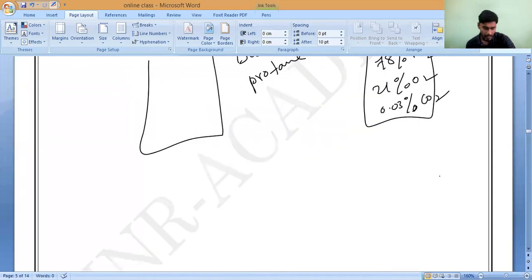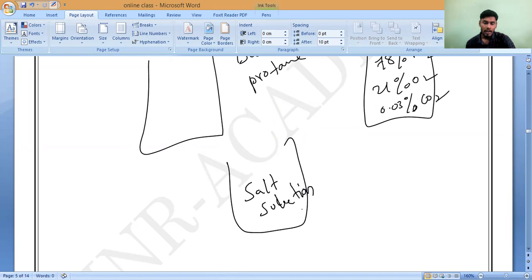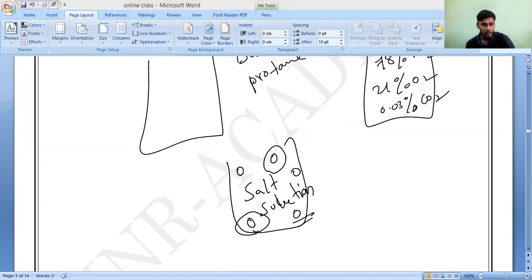Or else, same way, I am taking salt solution. Understanding? This is water, salt solution. Now, suppose I have dissolved 100 grams of salt in this water. If I drink this water, here, here, here, is this water normal, this water salty, or everywhere is all the water equally the same? Everywhere it will be the same taste. Correct or not?